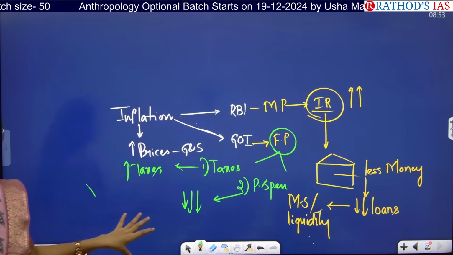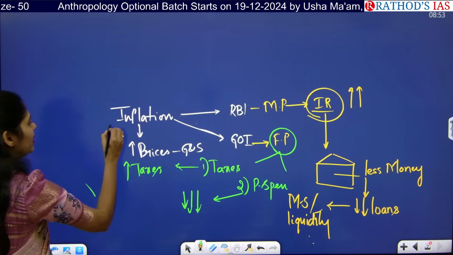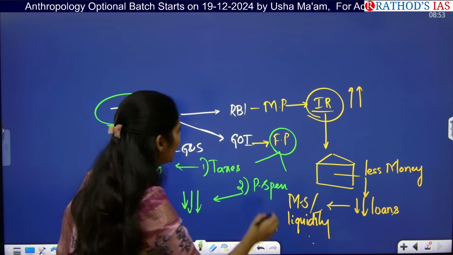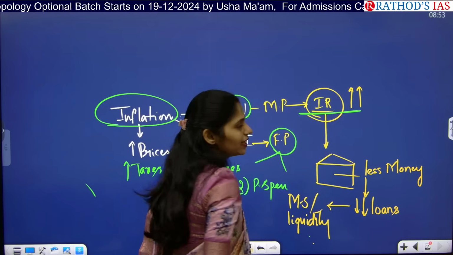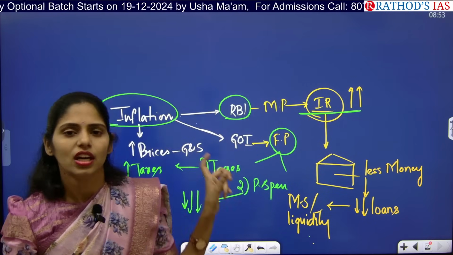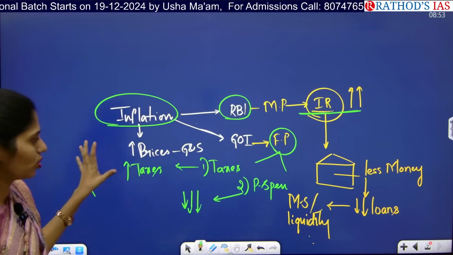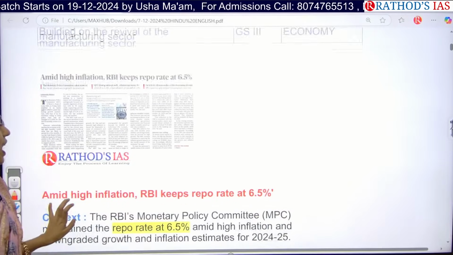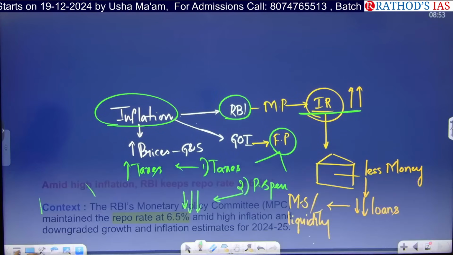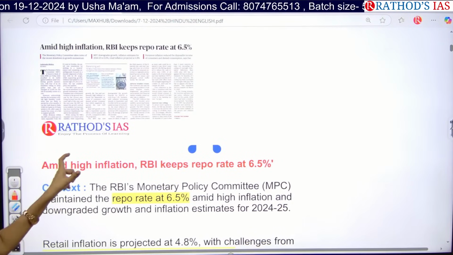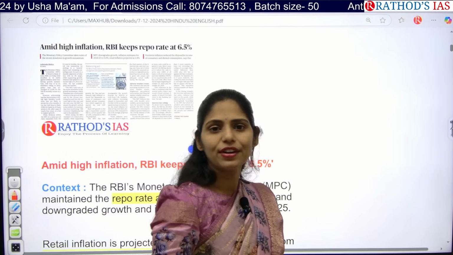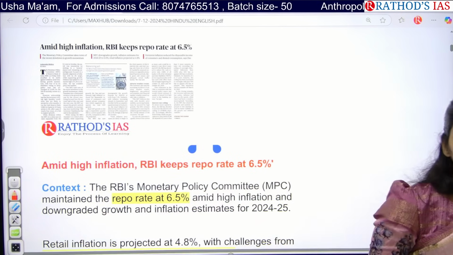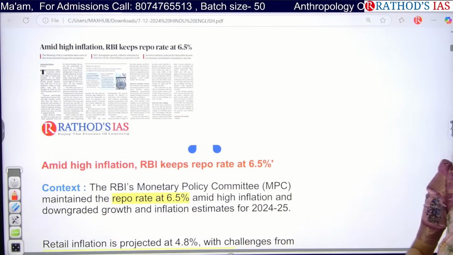Now why is it in news? Because yes, we are having inflation, but RBI has not taken any steps to control this inflation. It keeps the repo rate the same. This is the thing which is mainly said. Now let us analyze why the steps have not been taken by RBI. Why is RBI not interested in increasing the interest rate despite this inflation? This is very important.